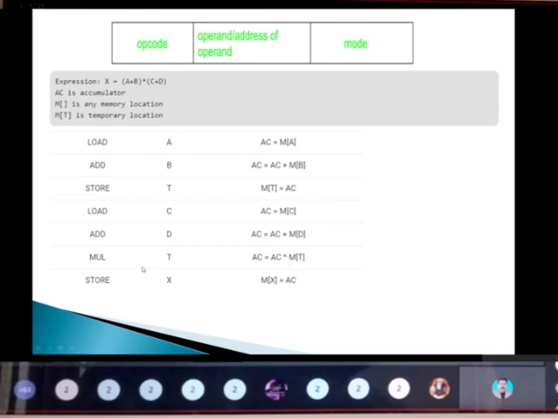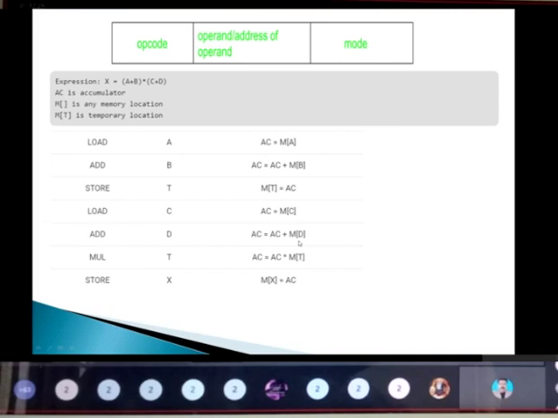Next, I'm going to do the multiplication operation between A plus B and C plus D. The A plus B value is already present in M of t, and the other value is in the accumulator. So I'm going to perform the multiplication on M of t and the accumulator.